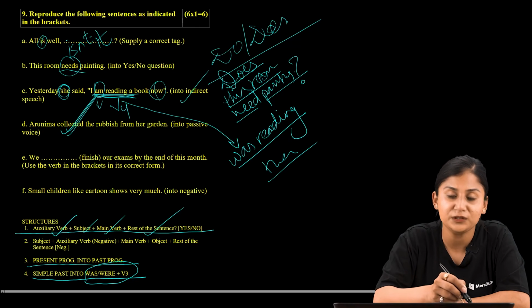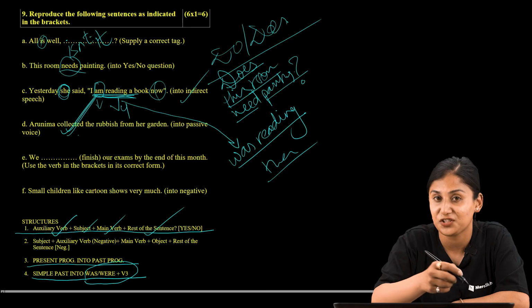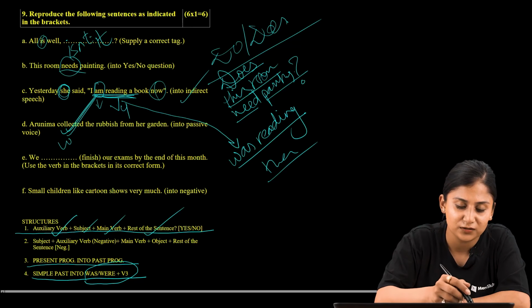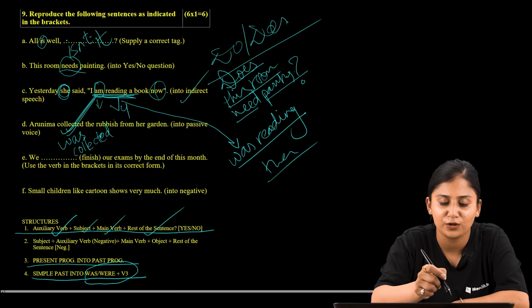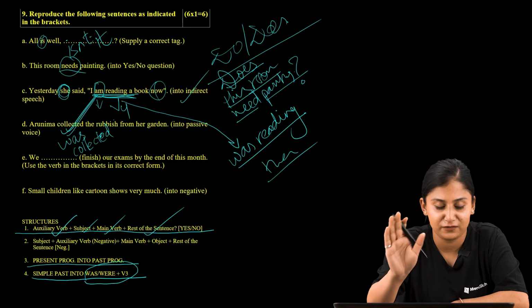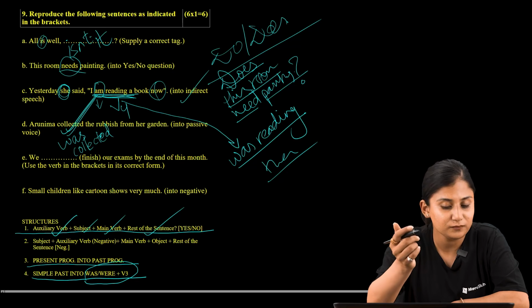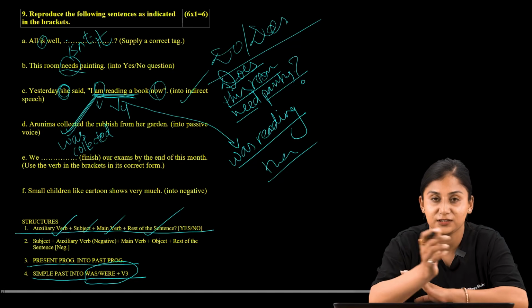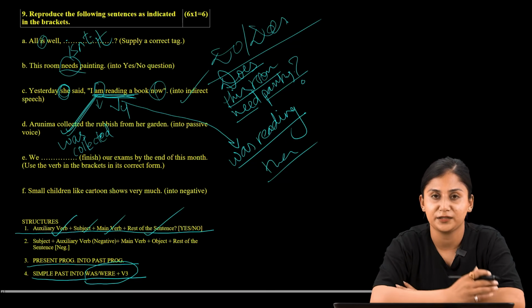So what would be, as per the rule, what are we supposed to write when we are changing this collected into the passive form? We are supposed to write was and the verb 3 of collected, this remains same. So Arunima collected the rubbish from her garden. Now we already had an insight that we should be writing was plus verb 3. Now we already wrote as well. Now let us change the other ideas like subject and the object.